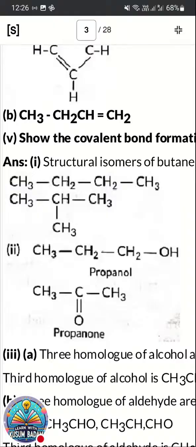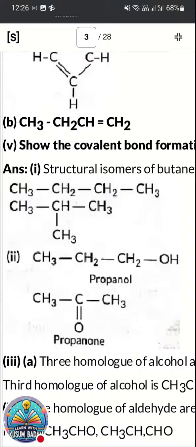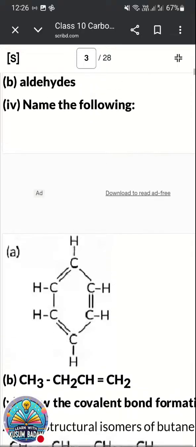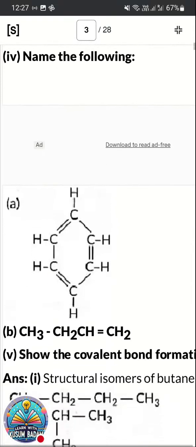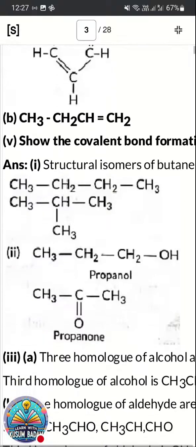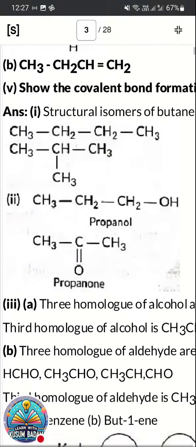Now the next question asked about the homologous series of alcohol. The alcohol having 3 carbons is propanol, with 3 carbons and OH attached.